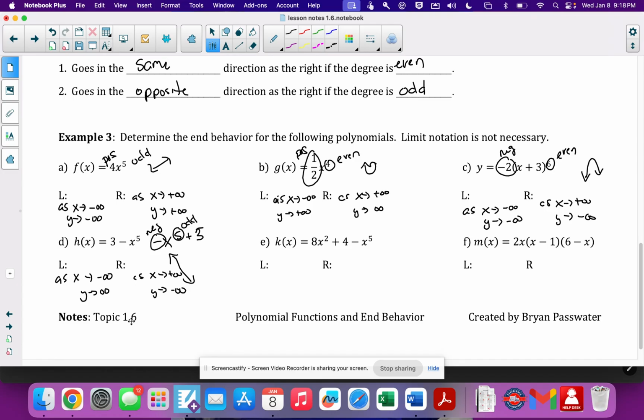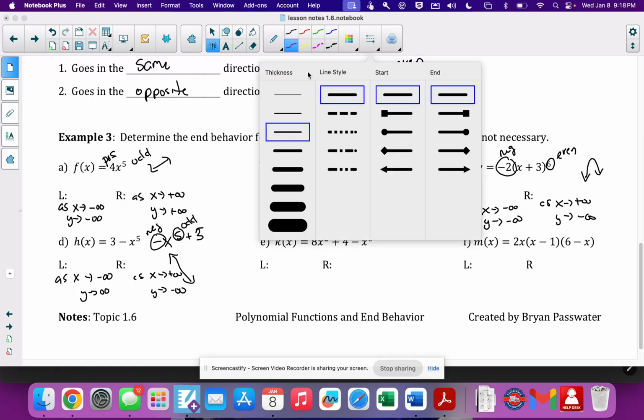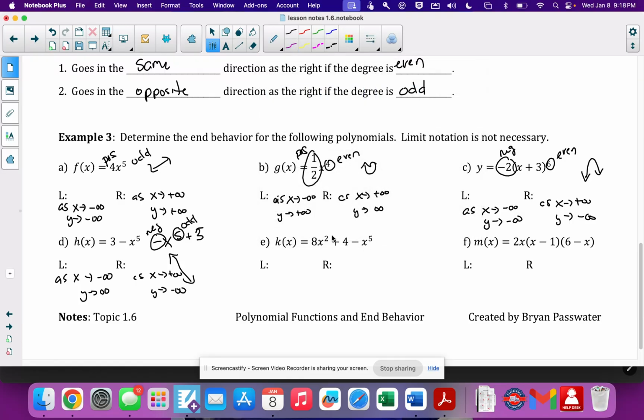Again, just based on leading coefficient and degree. Again, this is also not written in the correct form. So the first term is actually the negative x to the fifth, and then 8x squared because it's positive, and then the 4. Okay, so make sure you're catching your signs. So again, negative and odd. That means it's the exact same thing as D. Not going to write it again.